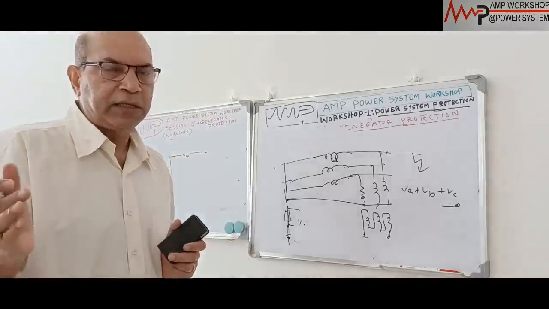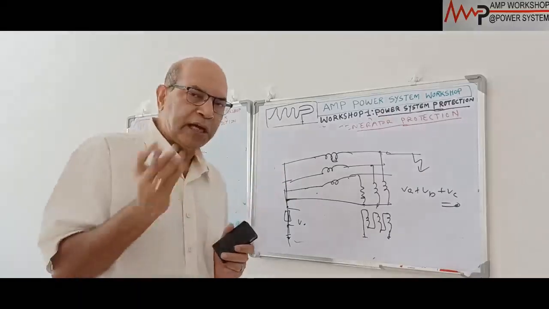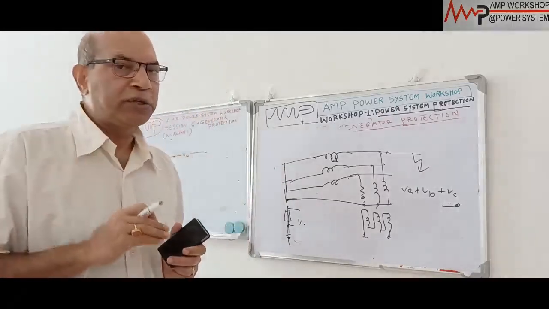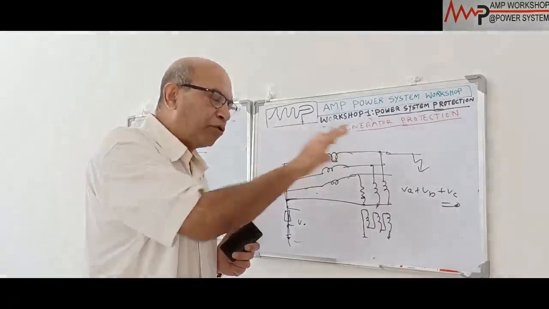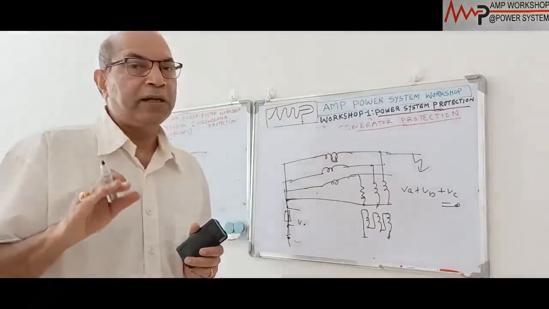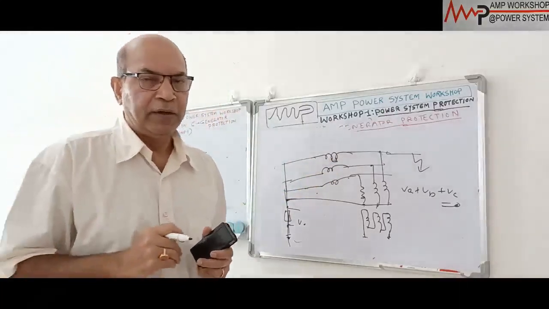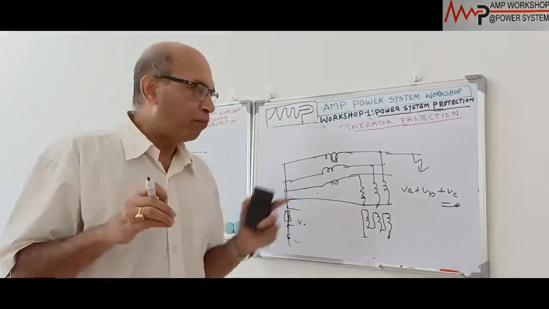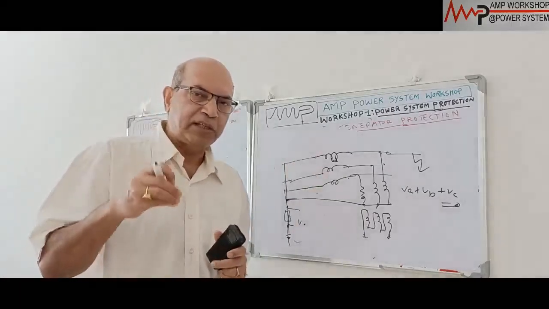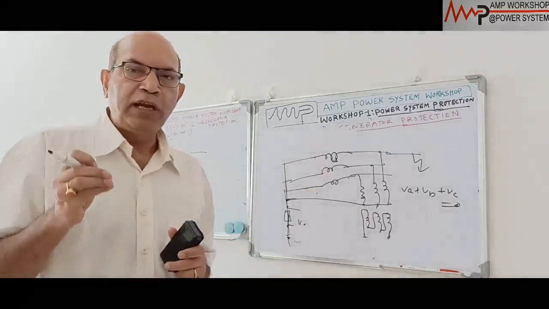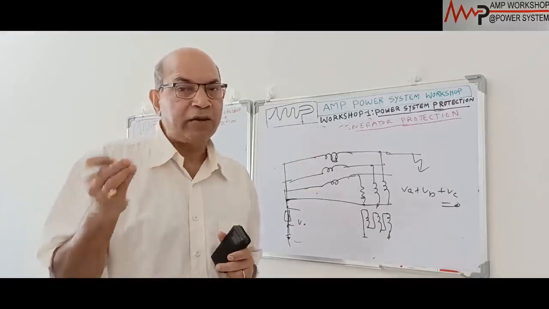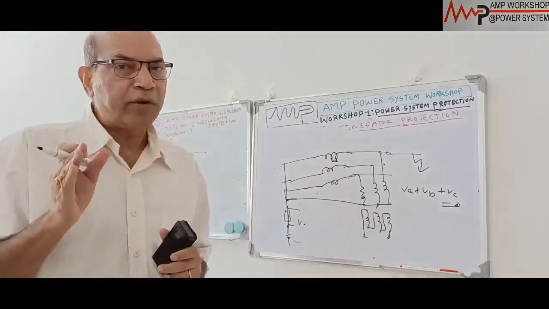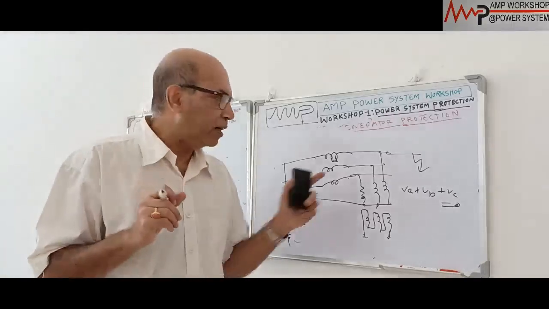Whether the earth fault is there or interturn fault is there or not, third harmonic current will be always present in the output. And this third harmonic current is in phase with the zero sequence current. So when we take the zero sequence current for interturn protection and pass it to the relay, the relay has to identify whether it is a third harmonic current or zero sequence current. Due to third harmonic current, you should not operate the relay under this condition.